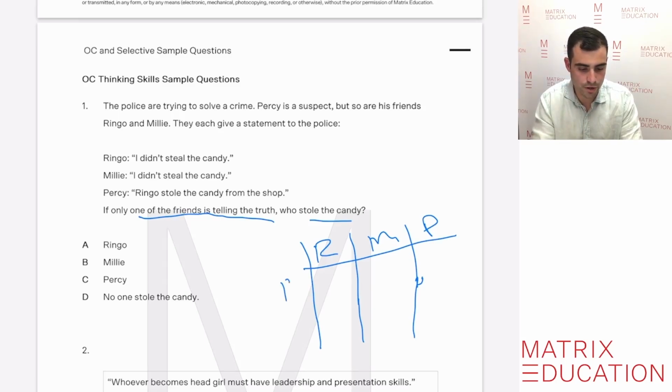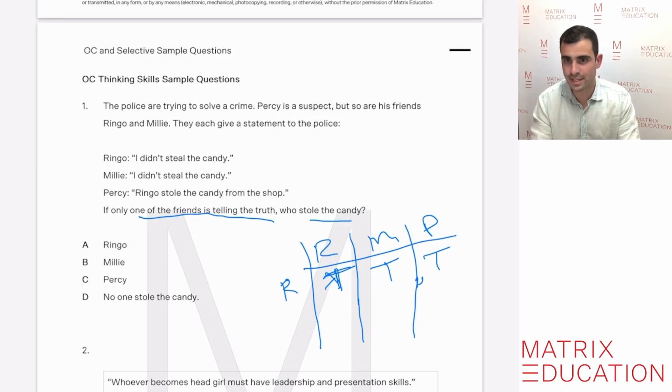So let's start with Ringo, right? So we're going to match, if Ringo stole the candy, the statements that they make. So if Ringo stole the candy, that means Ringo is lying when he says he didn't steal the candy. Millie says, I didn't steal the candy. So if Ringo stole the candy, that means that Millie is telling the truth because she says she didn't steal the candy. And Percy also says that Ringo stole the candy. So if Ringo stole it, Percy is actually telling the truth too. So that won't satisfy our problem because only one person is telling the truth. So we know it can't be Ringo who stole the candy.